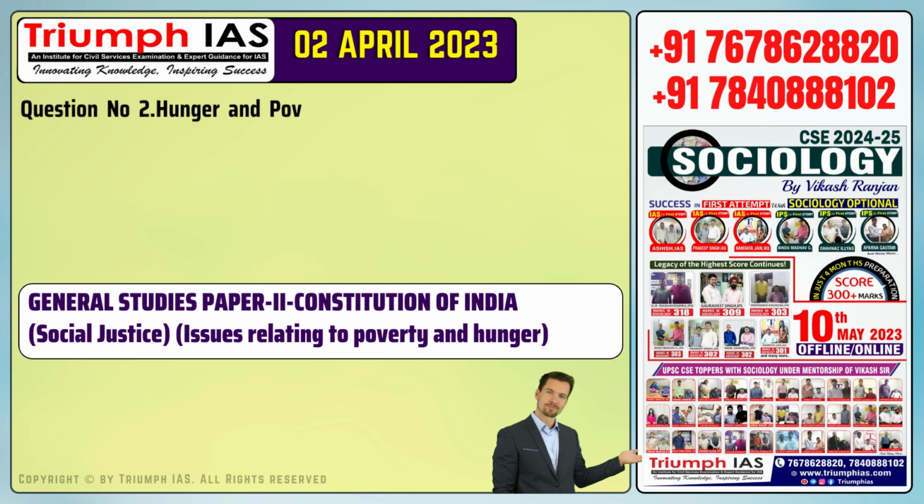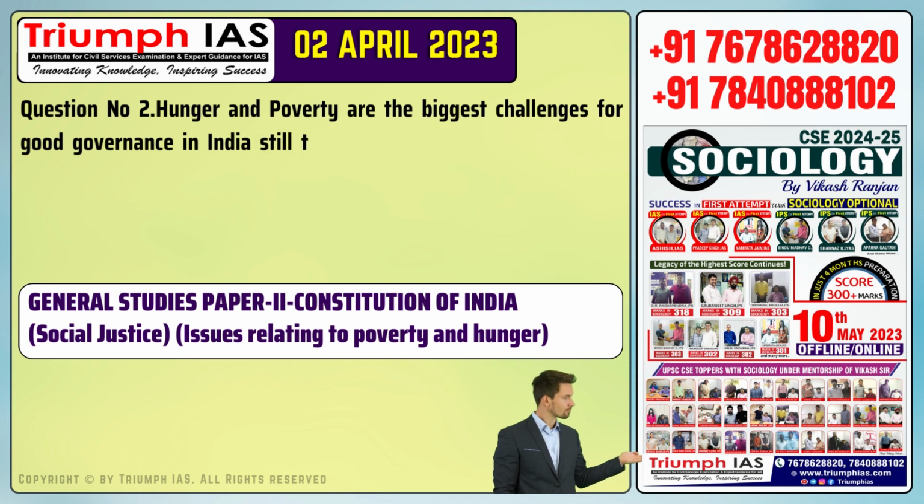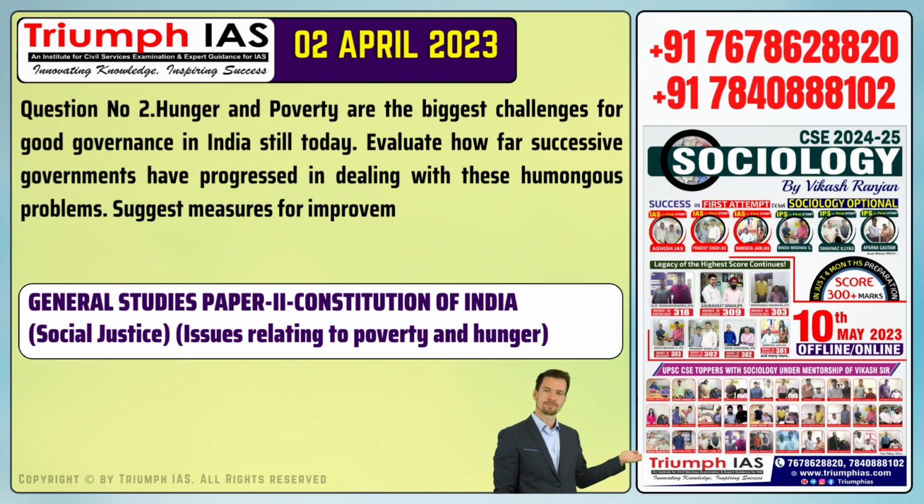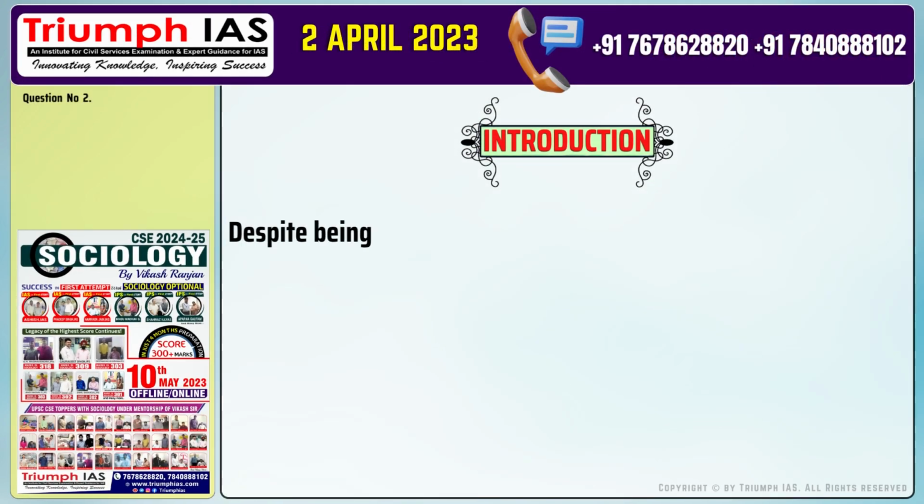Question number 2. Hunger and poverty are the biggest challenges for good governance in India still today. Evaluate how far successive governments have progressed in dealing with these humongous problems. Suggest measures for improvement. Let's start with the introduction of the answer.